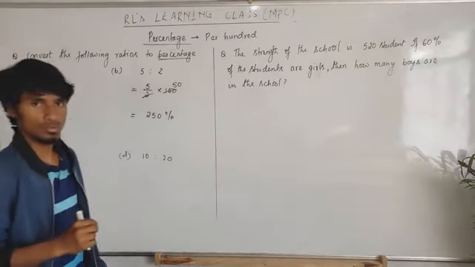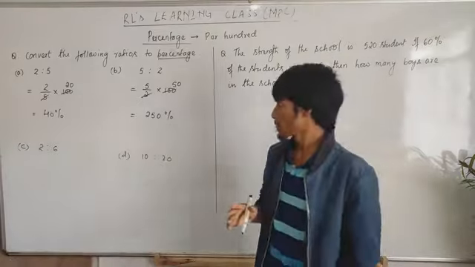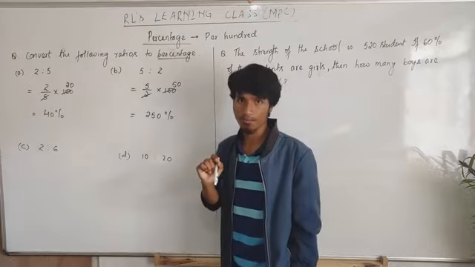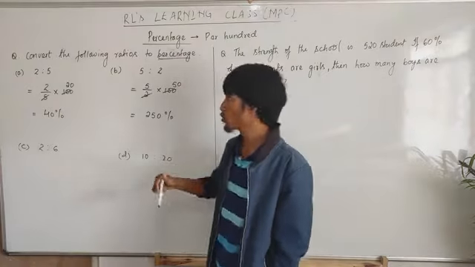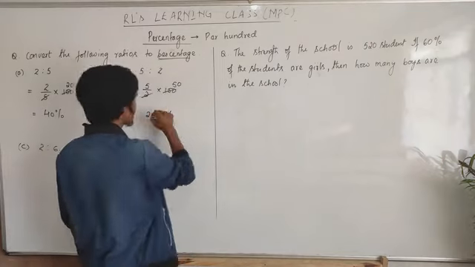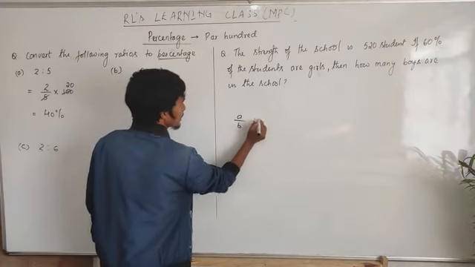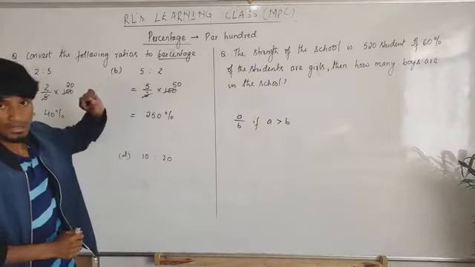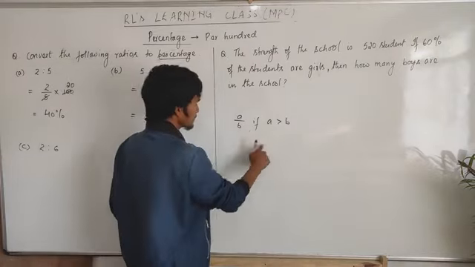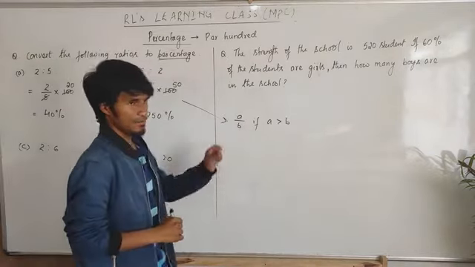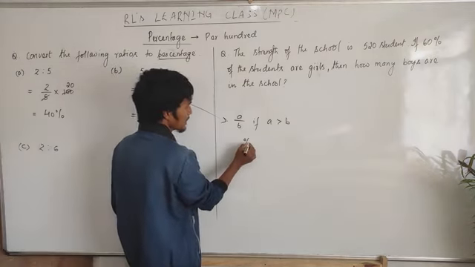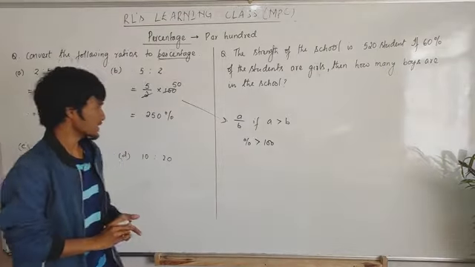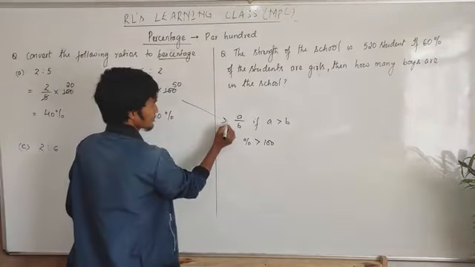And 5 is to 2 will be 250. Remember, whenever a numerator is greater than the denominator, look here, 5 is greater than 2, then the percentage you get is always more than 100. Look, 5 by 2 means A by B. If A is greater than B, like 5 is greater than 2, then the percentage is always greater than 100. Remember that.